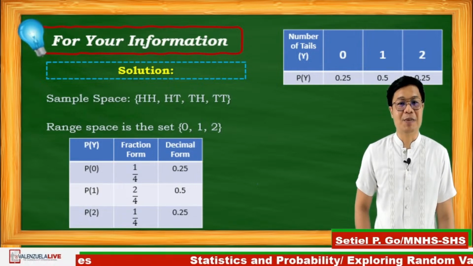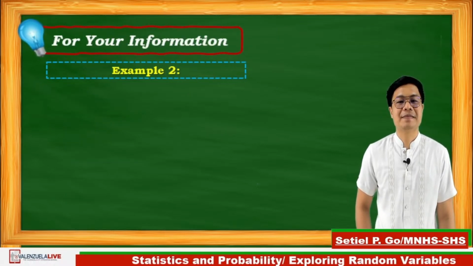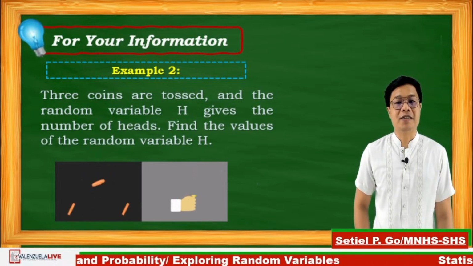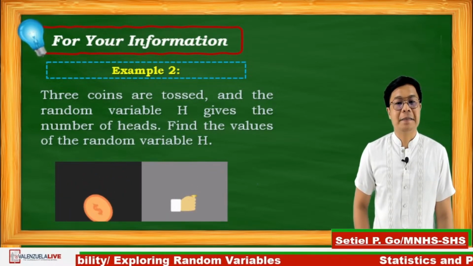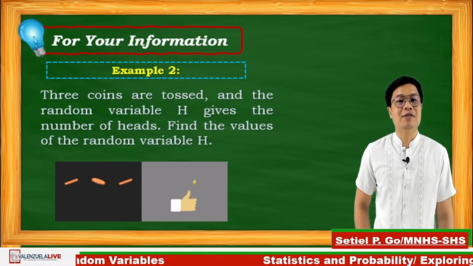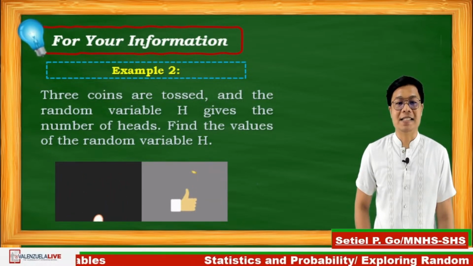Let's have example number 2. There are 3 coins tossed, and the random variable h gives the number of heads. Find the values of the random variable h.